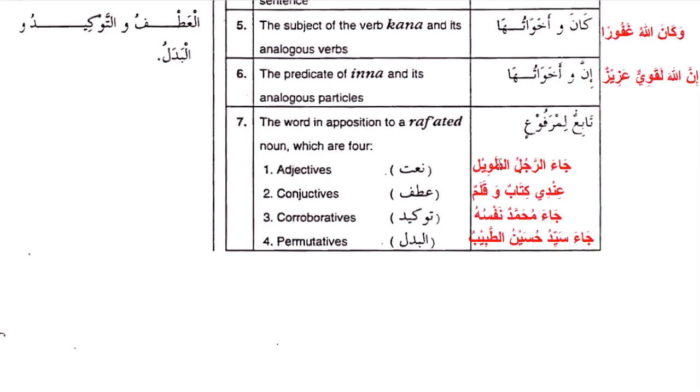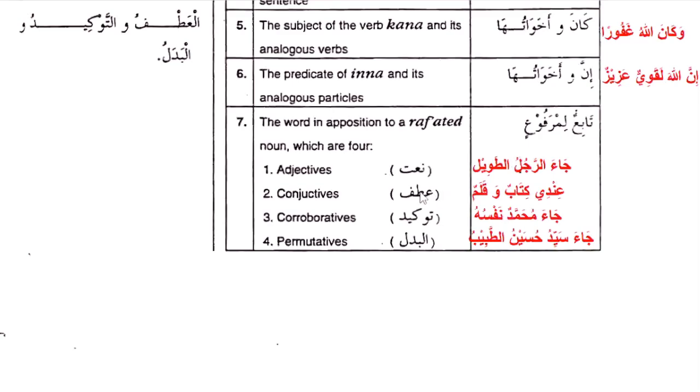It's not correct. If it is marfu, the adjective should also be marfu. So you can say rajulun tawilun, rajulun jamilun, rajulun ghaniyyun, rajulun faqirun. But you cannot say rajulun faqiran, rajulun tawilan. It doesn't match. The noun and its adjective must have the same i'rab. I hope that is clear.